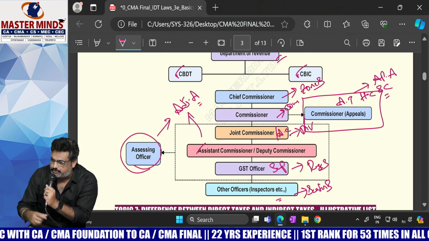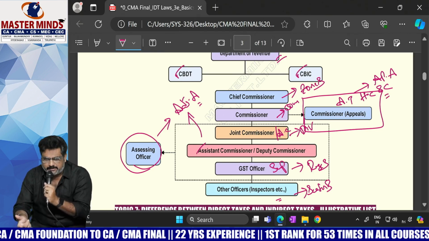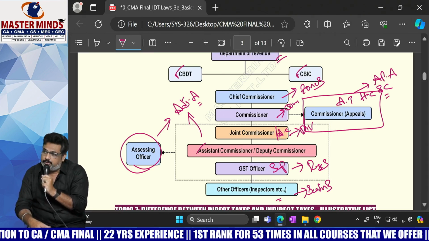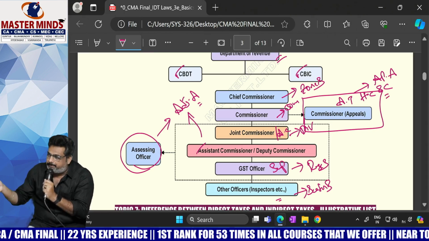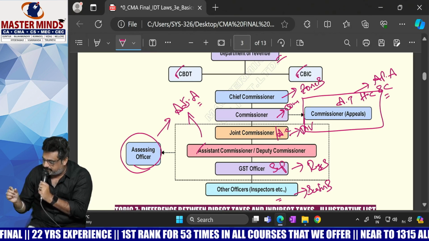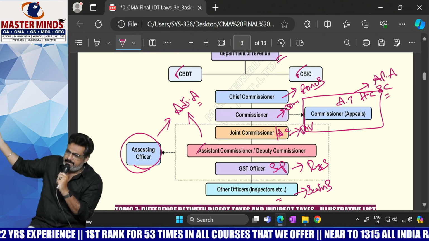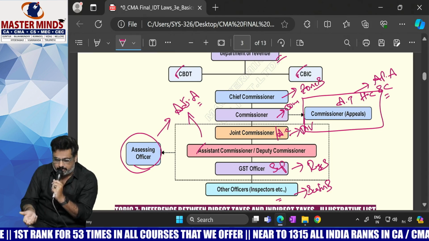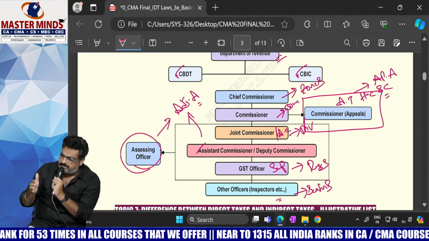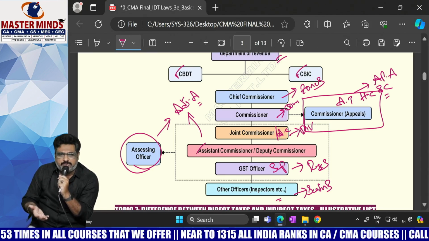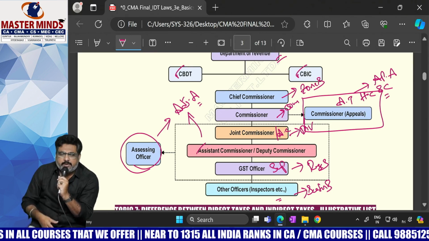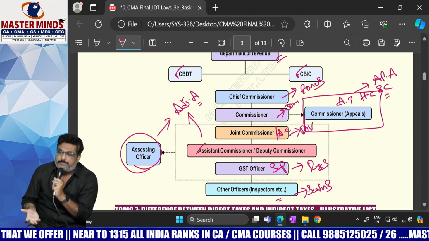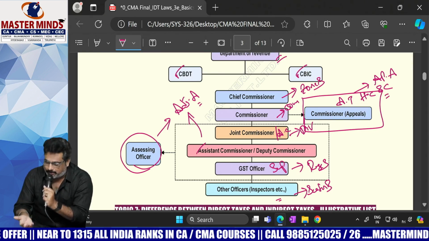For that, the order will be issued, demand order, adjudicating order. If at all you are okay with that, you will pay that. If you are not okay with that, you will go to appeal. To whom you go for appeal, those people are known as appellant authority. Like Commissioner appeals, Appellant Tribunal, High Court, Supreme Court. All these people will come under the word appellant authority. So adjudication means dealing with the taxpayer. The person who deals with GST registered persons is known as adjudicating authority.